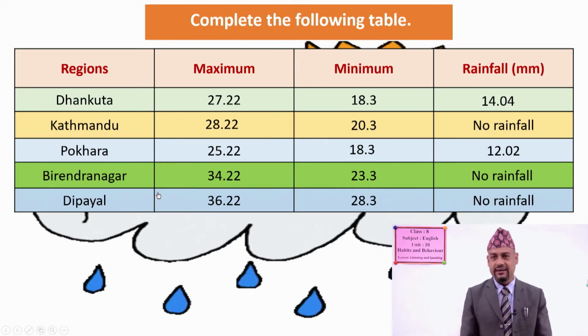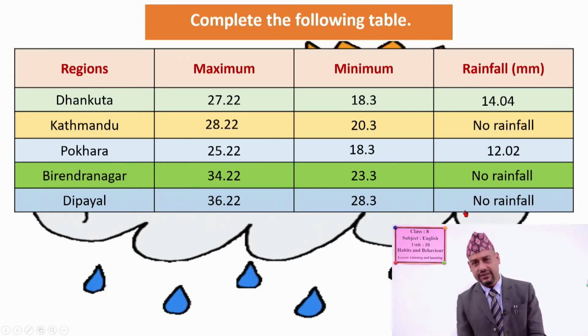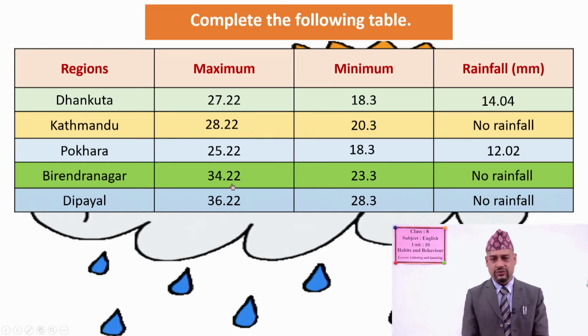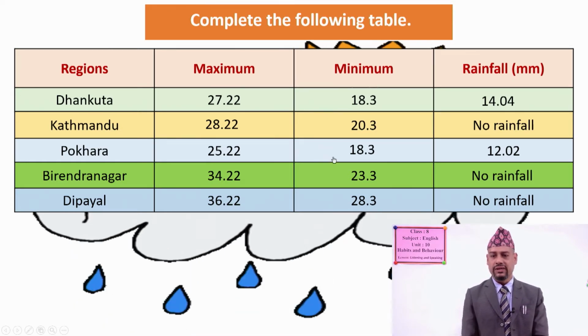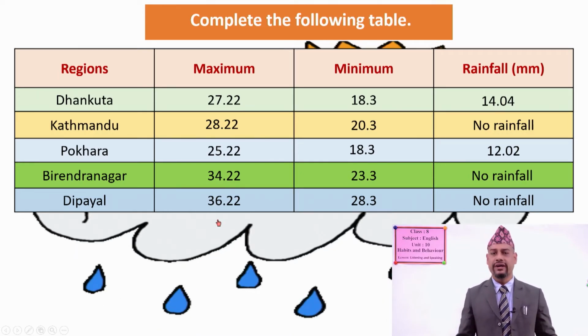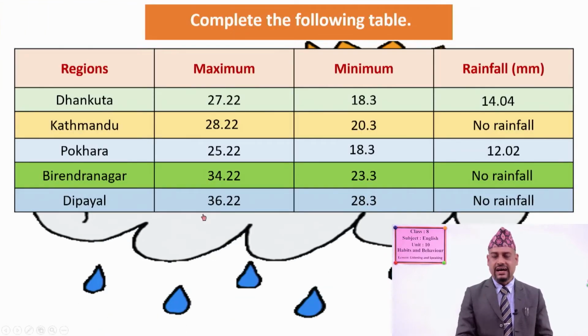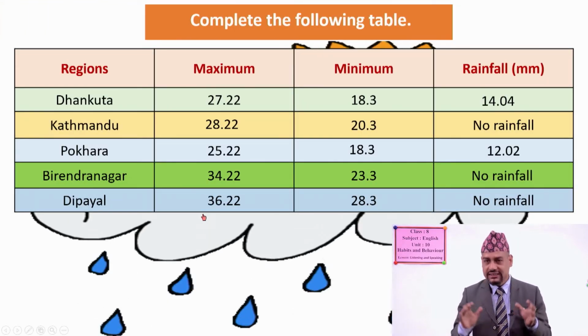And for Dipayal, we don't need to do because all the information are given here, okay. 36.22 is the maximum temperature, minimum temperature is 28.3, and rainfall is no rainfall there. This is what we have done. This is how we have done the listening task.